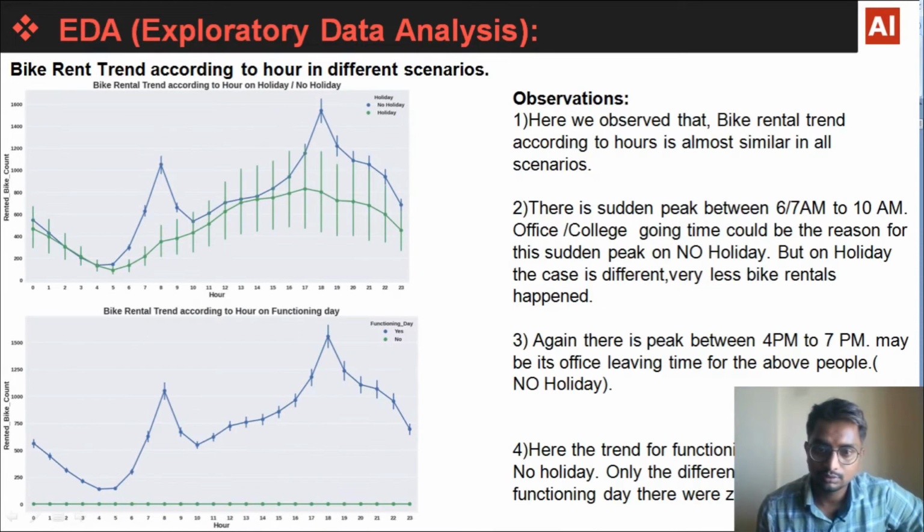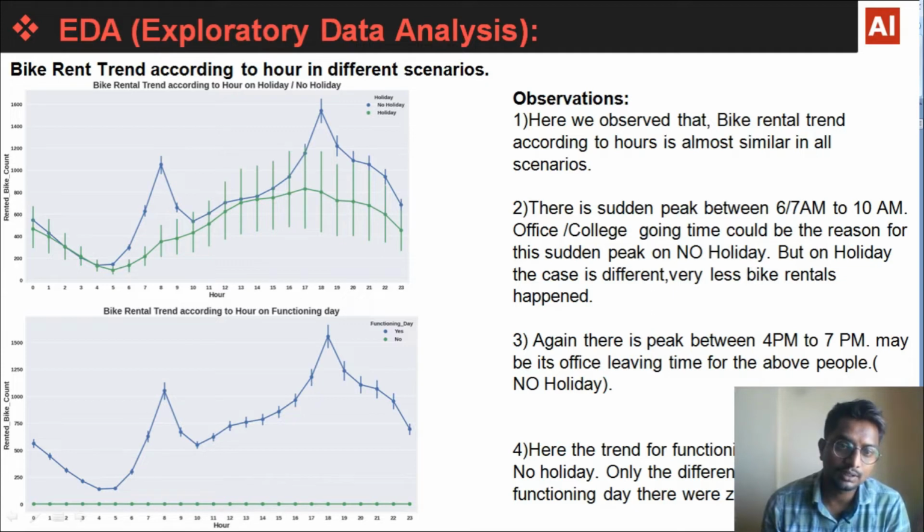From there is a sudden peak between 6 to 7 a.m. to 10 a.m. Office or college going time could be the reason for this sudden peak on no holidays, but on holiday the case is different. Very few bike rentals happened. Here you can see the green one is the holiday, where fewer bike rentals happen.